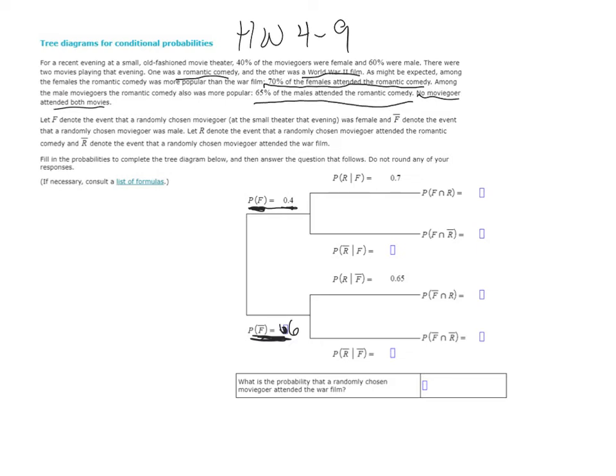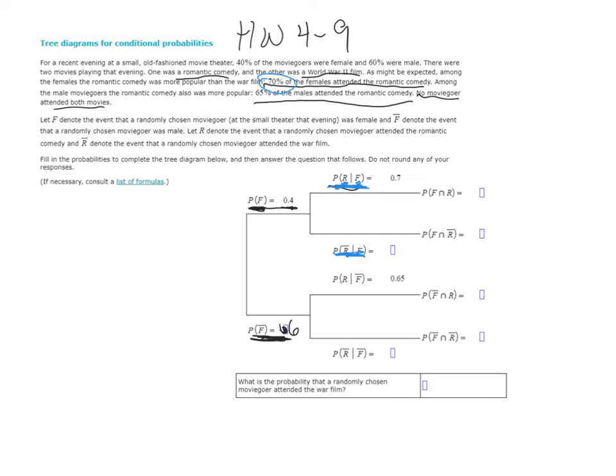Here it says, given that they're a female, they attended a romantic comedy. That's the 70% they were talking about right there. So what this is saying is, given that they're female, they didn't attend a romantic comedy.